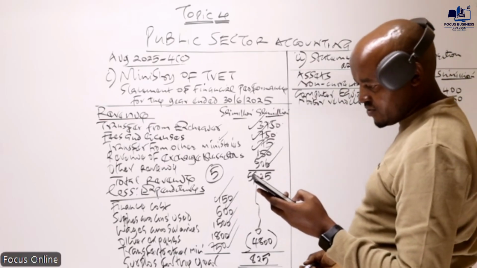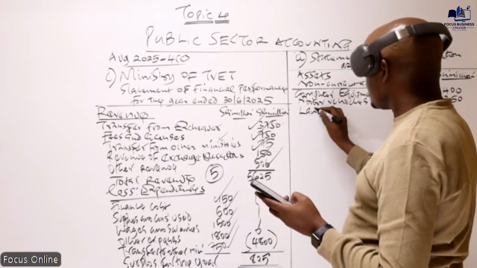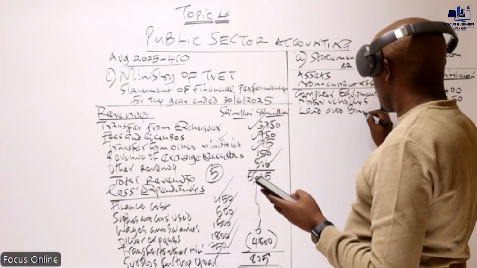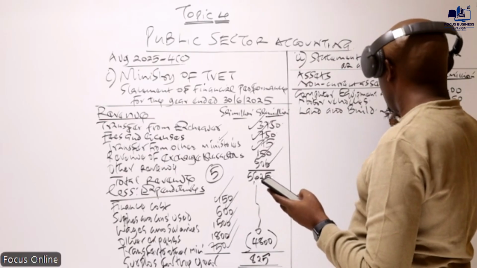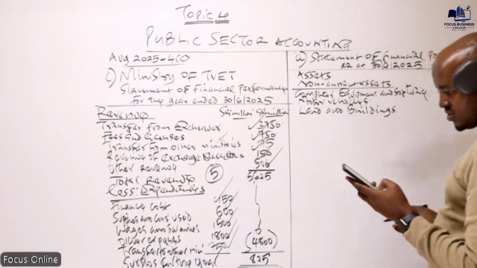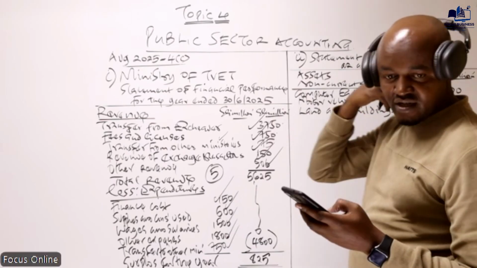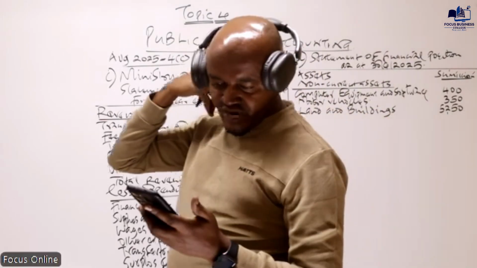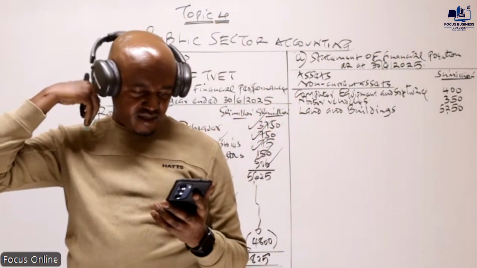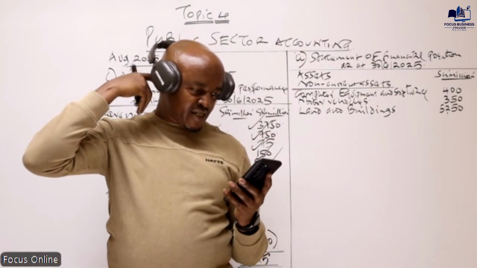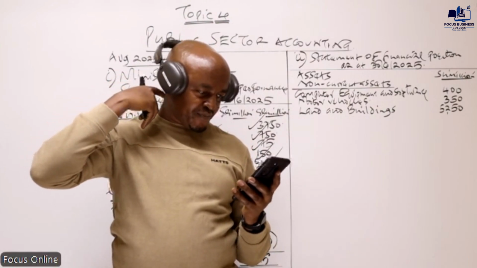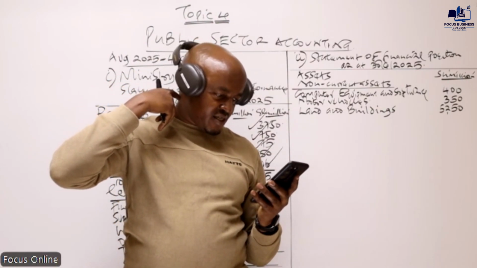Then below that, we also have land and buildings. For the land and buildings, that is an amount of 5250. Do we have any other non-current assets? Do we have any other long-term assets? I can't see any other.